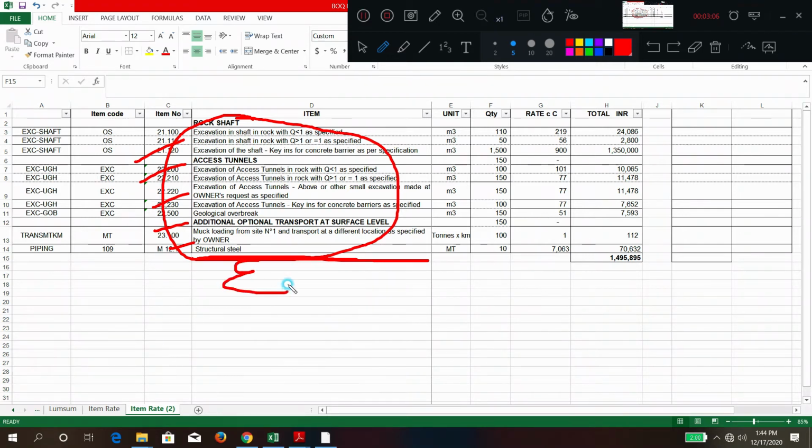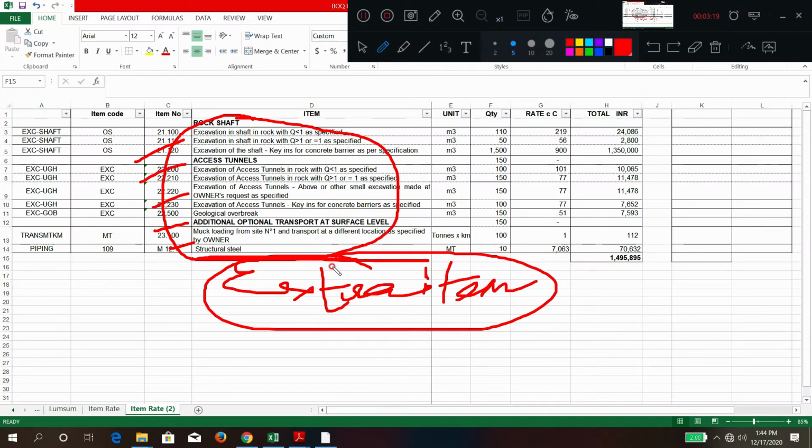For that item the contract gives no rate and no quantity. That is called an extra item, and it is generally called a variation or deviation.